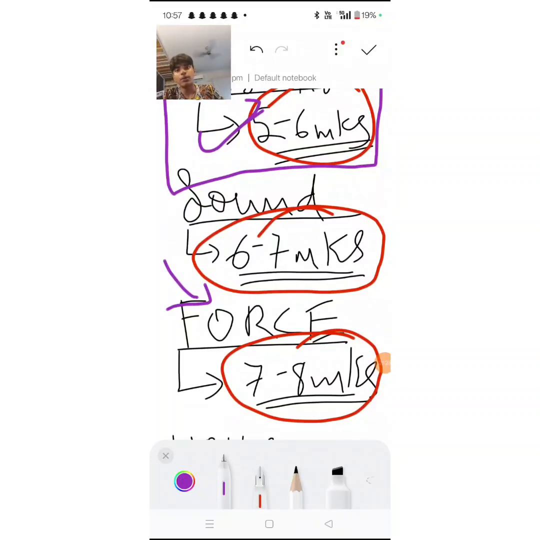Now derivations, let me tell you, in 9th grade we don't really ask derivations. Just 6 derivations are important. First derivation is Newton's second law of motion. Second derivation is the H rho G derivation. Third derivation is V rho G upthrust derivation. Fourth derivation is the first equation of motion. Fifth derivation is the second equation of motion. Sixth derivation is the third equation of motion. Got it? These 6 derivations, if you practice, is enough, you can guarantee 3 marks.